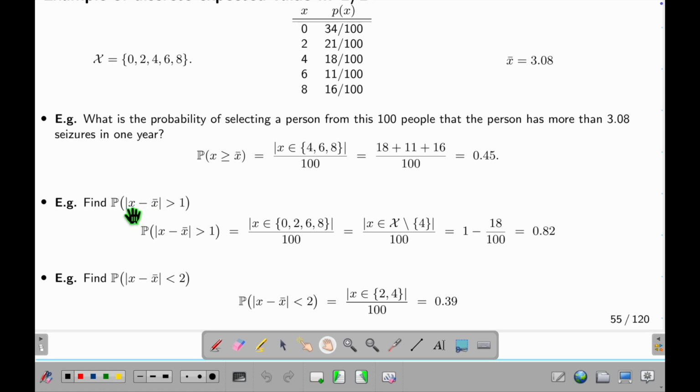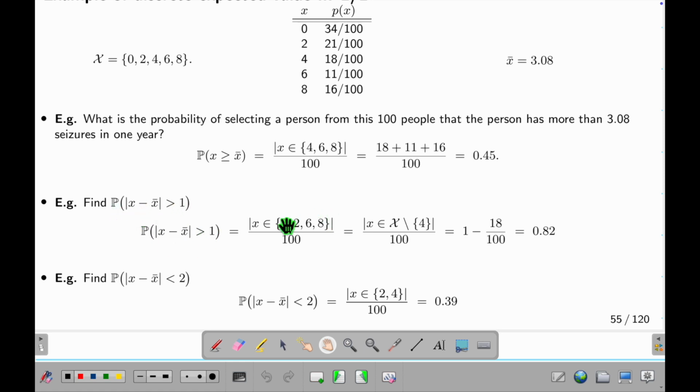Find the probability that the absolute value of X minus X bar is larger than 1. What does it mean? What is X bar? On average, how many seizures a year. What is X? A random variable. What is the absolute value? The distance between the random variable and the average number. What does larger than 1 mean? Your X is very far away from the average. What's the probability? How likely is this?